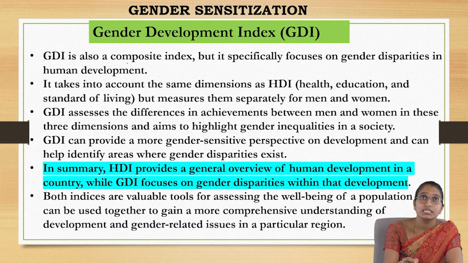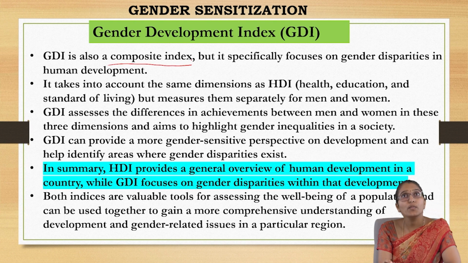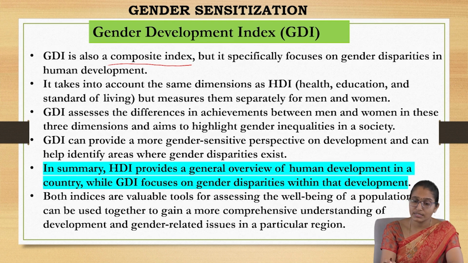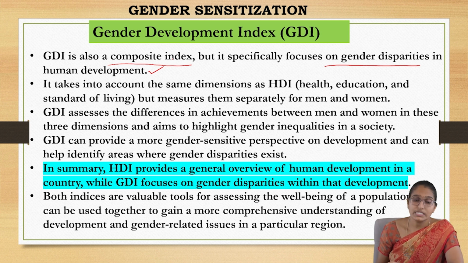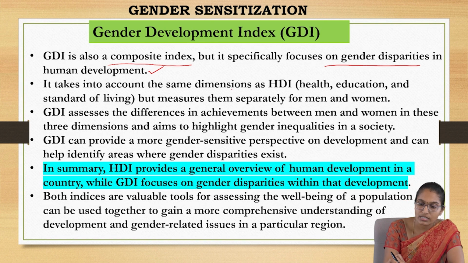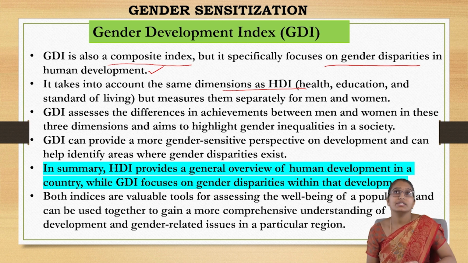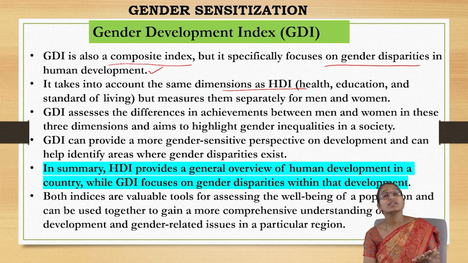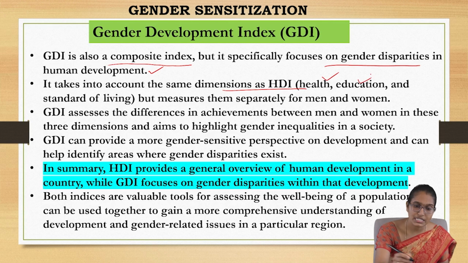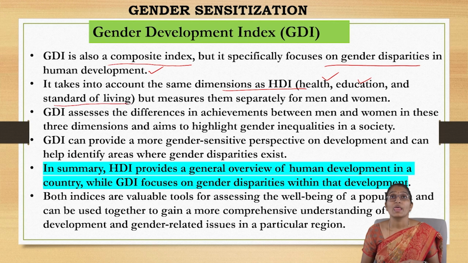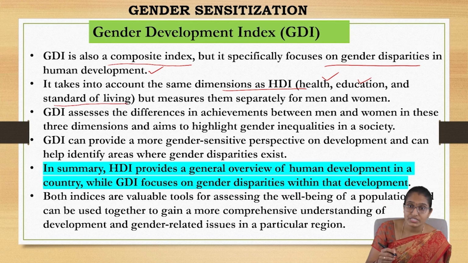So, this GDI is also called a composite index, but it specifically focuses on the gender disparities in human development. It takes into account the same dimensions of HDI: health, education, and standard of living, but measures them separately for men and women.